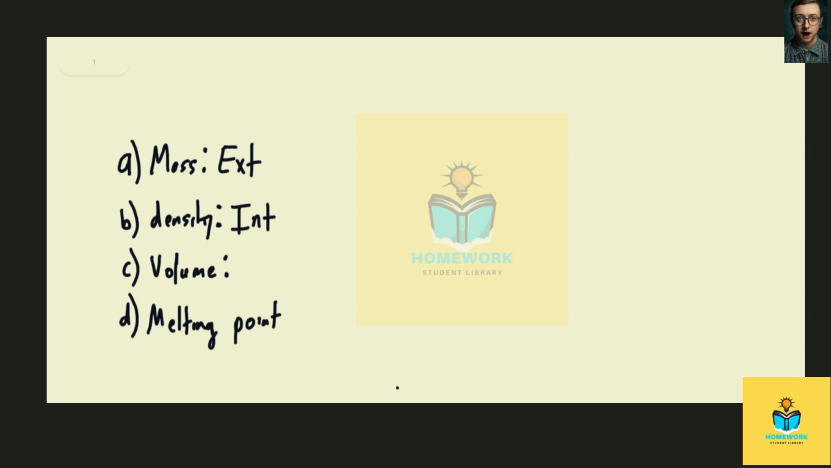The volume. Now this one obviously does depend on how much of something there is. You know, the volume of a single cup of water is obviously less than the volume of all of the water in the ocean. So in this case, this must be extensive. And lastly, the melting point. Melting point is another, like density, of those properties that does not depend on how much of something there is.